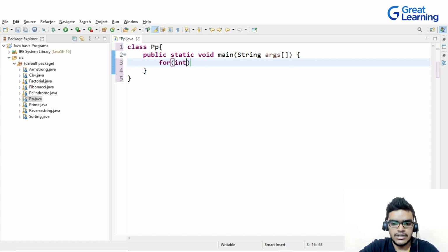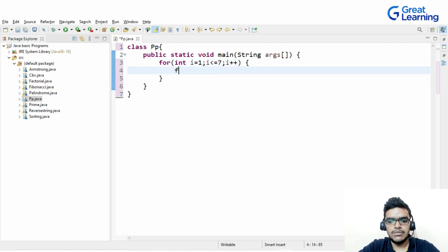So for int I is equal to, so I will create a loop for the first row, right? I will write I equal to 1 and I less than or equal to 5. So how many rows do you want? I can go for 5 rows, 6 rows, any number of rows. I will write up to 7 this time. So let me write I plus plus here, and now after this I'll create one more loop inside this, that is the nested loop concept, and this will be for columns. So for j equal to 1, and here j will be less than or equal to I,